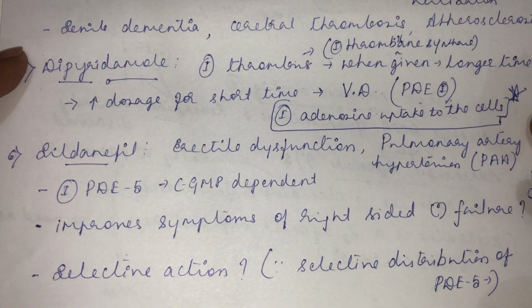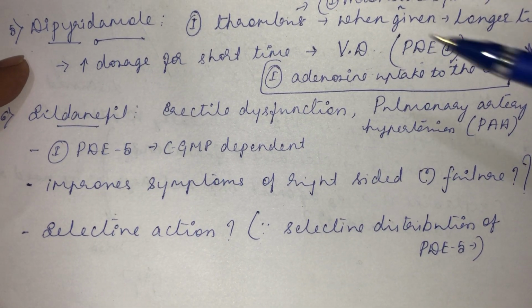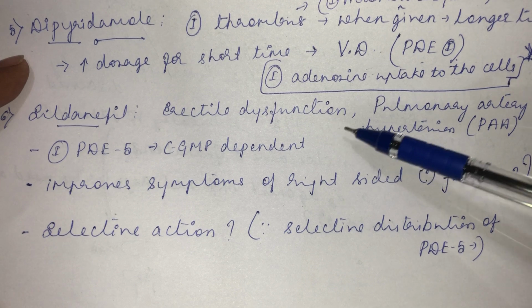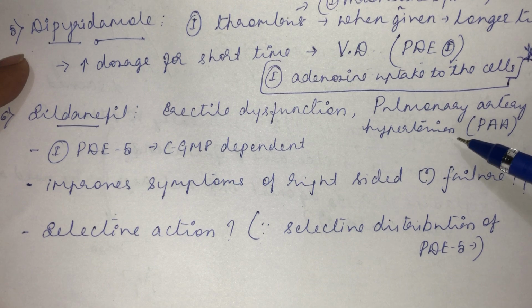Then sildenafil. I told you sildenafil is marketed as Viagra, very commonly used for erectile dysfunction in males. Along with that, it is also used to treat pulmonary artery hypertension. Why is it used for pulmonary artery hypertension? Preferential venous vasodilation. Since it causes preferential venous vasodilation, it decreases the preload. As a result, it is used to treat pulmonary artery hypertension.